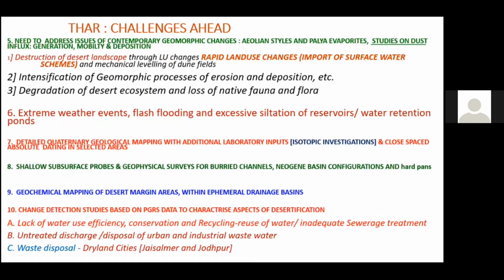And of course, then there are ways to do more detailed investigations, particularly related to the import of the water. And we need to do more detailed laboratory investigations, sedimentological investigations, and mineralogical investigations, heavy minerals and all that. And particularly the geochemical mapping on the ephemeral drainage, which can give us good clues on the mineral wealth locked up in these Precambrian rocks here.